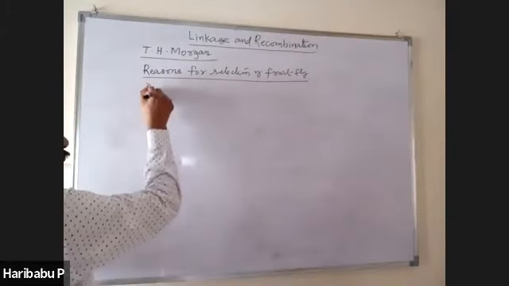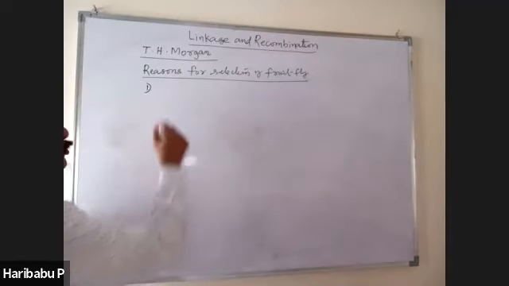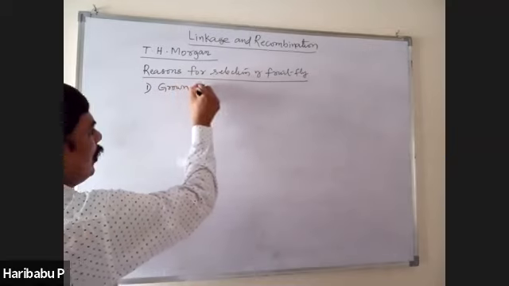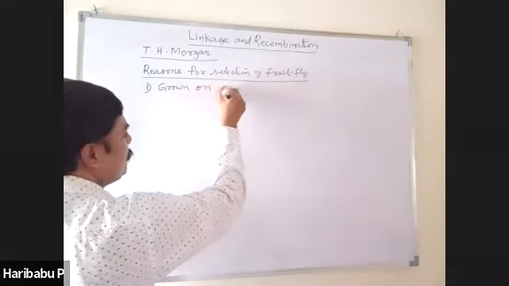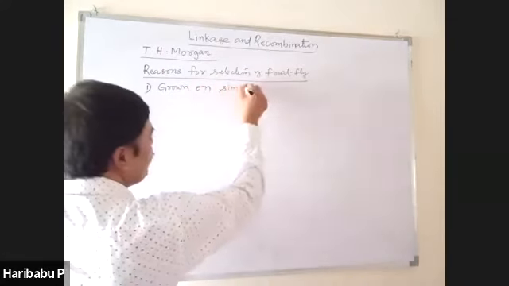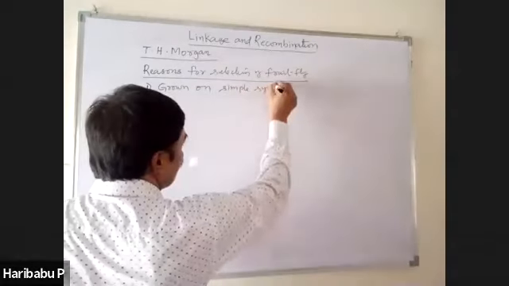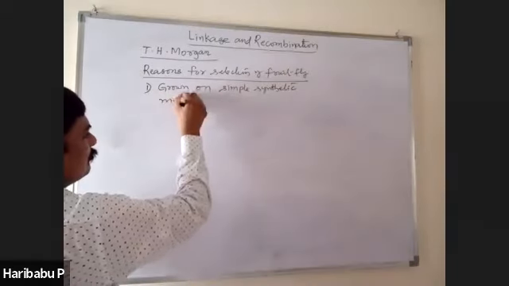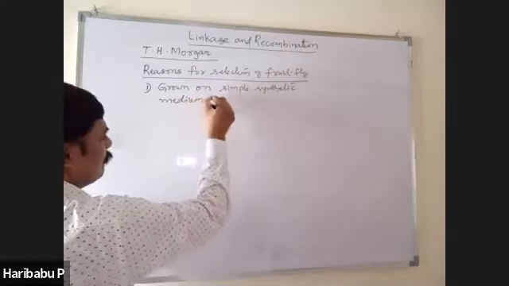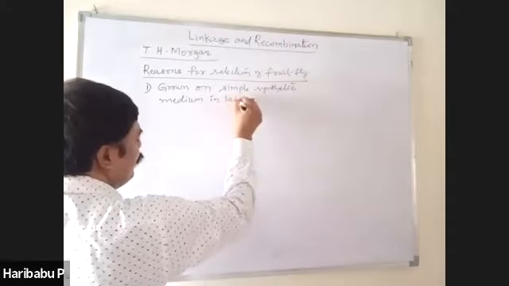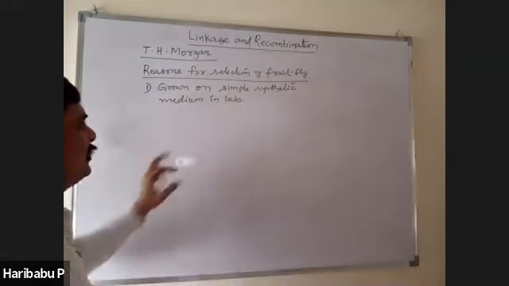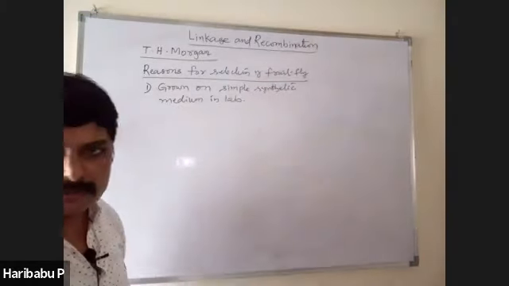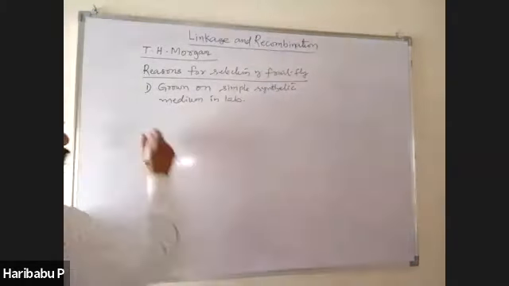First one, they could be grown easily on simple synthetic medium in the laboratory. That is one reason.